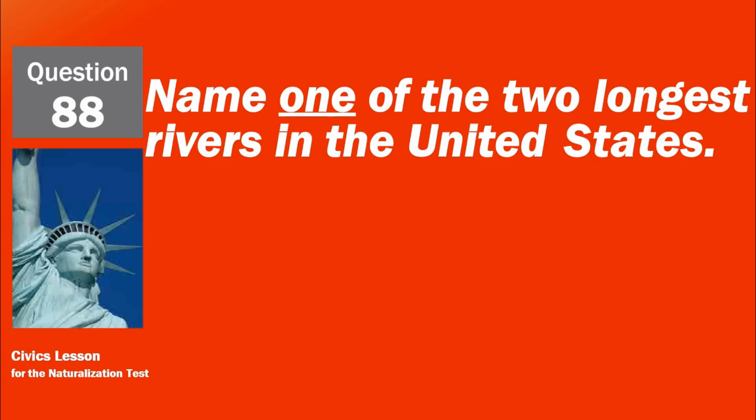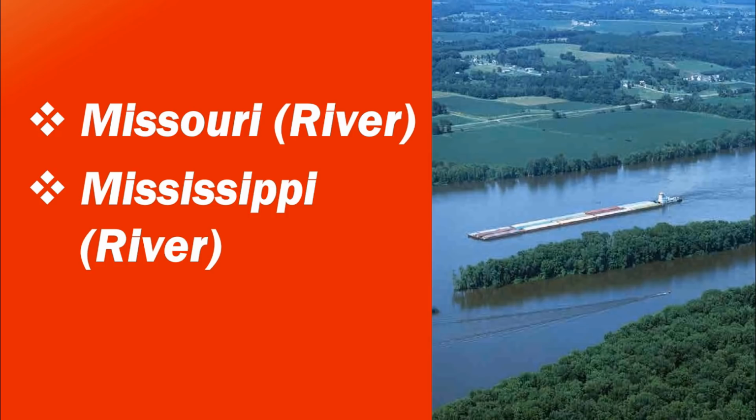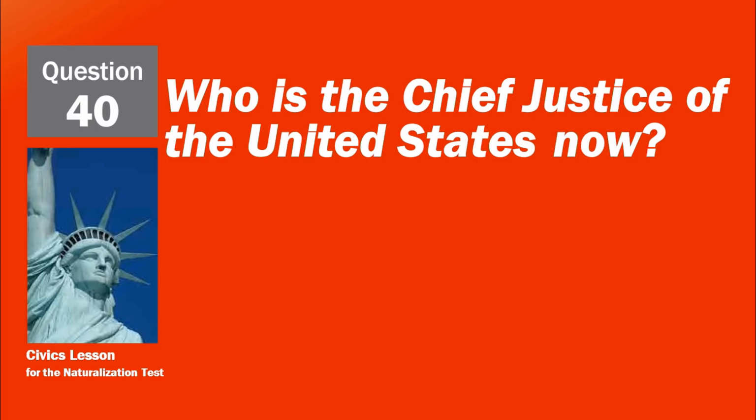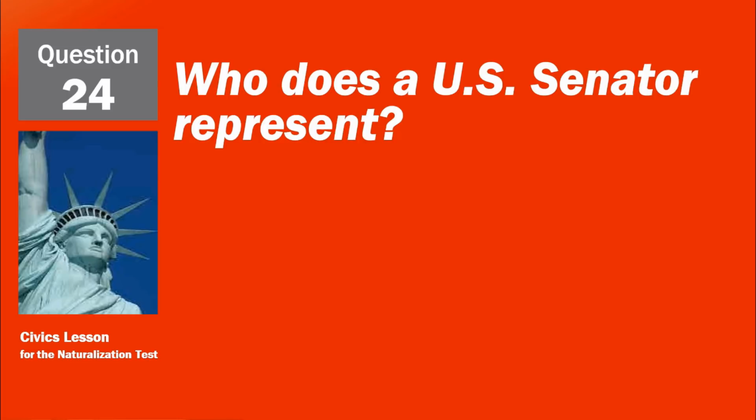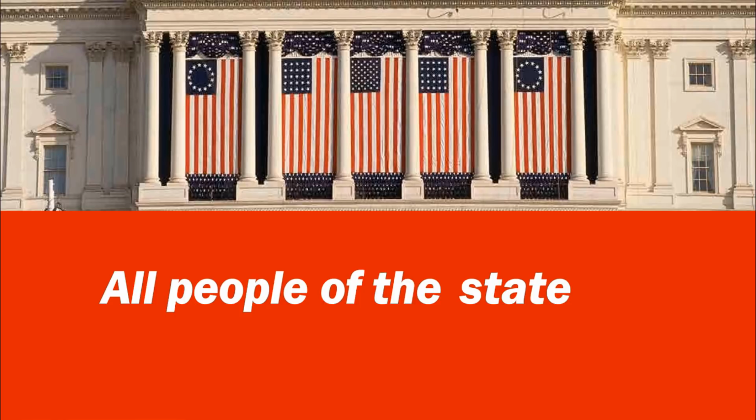Name one of the 2 longest rivers in the United States. Missouri River, Mississippi River. Who is the Chief Justice of the United States now? John Roberts. John G. Roberts, Jr. Who does a U.S. Senator represent? All people of the state.